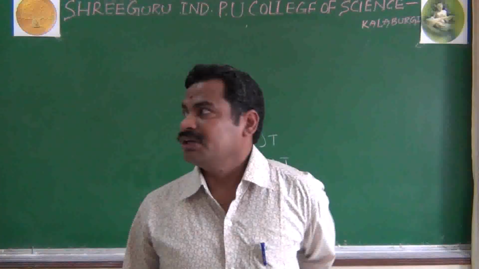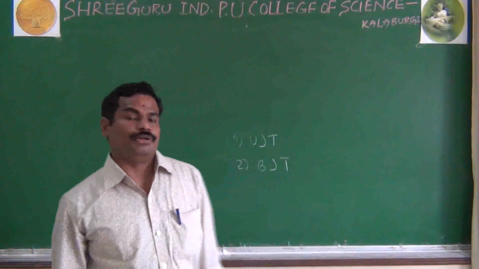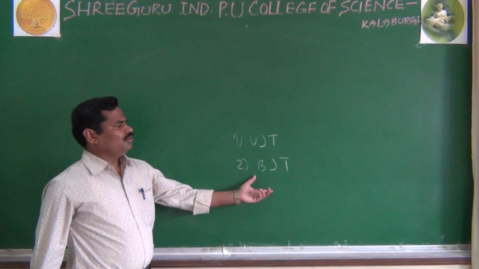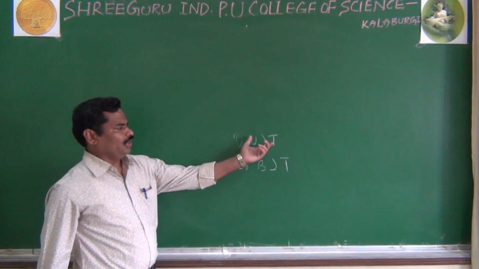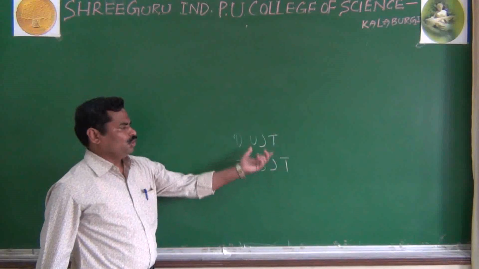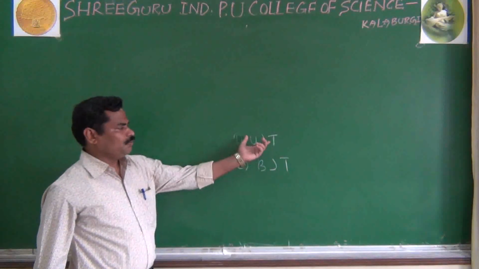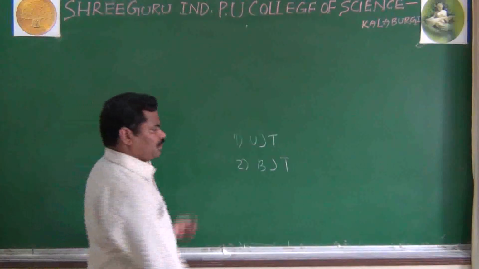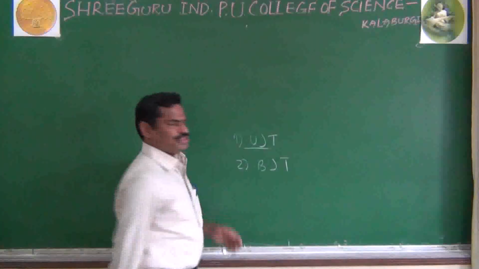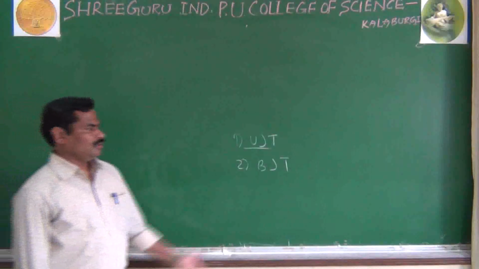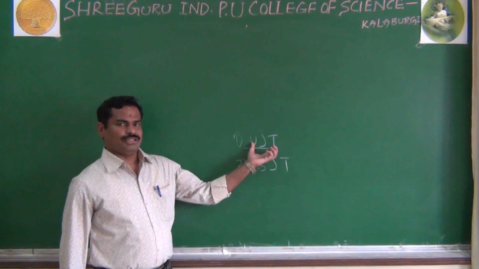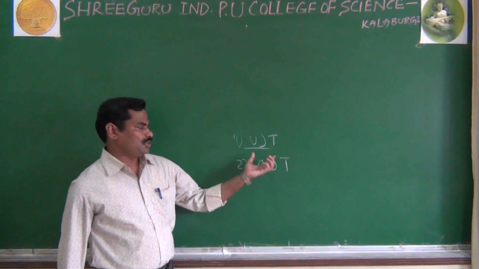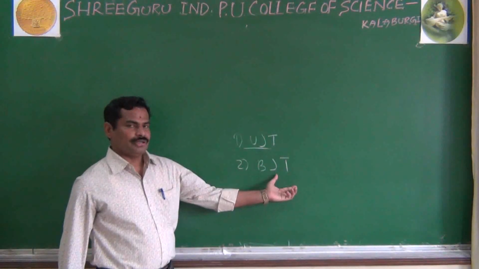We go for what is the importance, the difference between the UJT and BJT. The UJT means it is called unipolar junction transistor, and the BJT is called bipolar junction transistor.